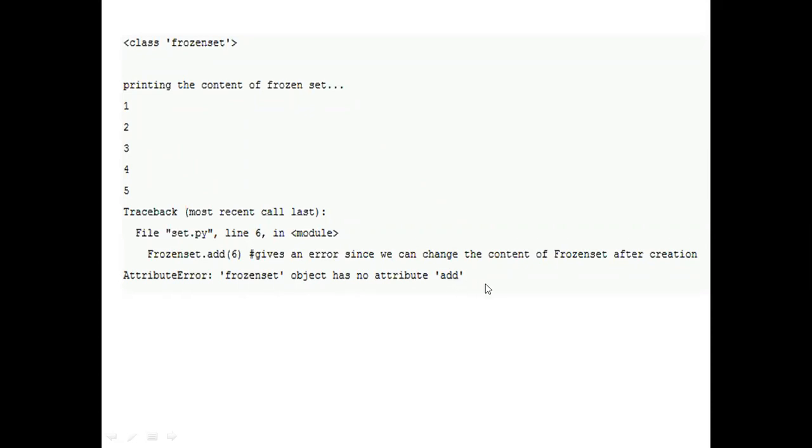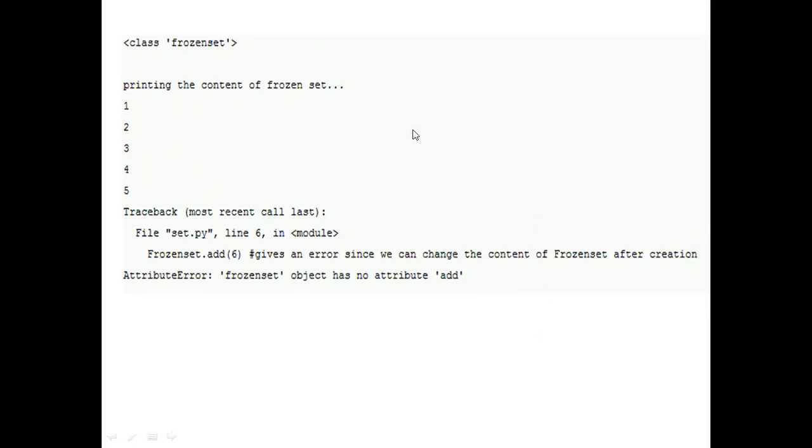Is it clear? So this is all about sets. We have seen how to create a set, how to add elements to the set, how to delete elements from the set, and how to display sets by using the for loop. We saw the operations that can be performed on sets, like union, intersection, difference, and comparison operations. And we have seen the frozenset, which is the immutable form of the normal set. You cannot add or delete elements from it. This is all about sets.